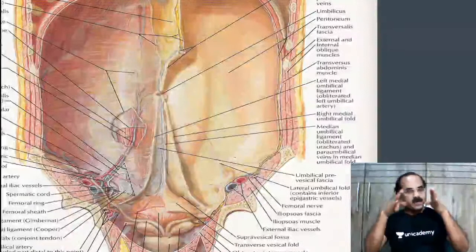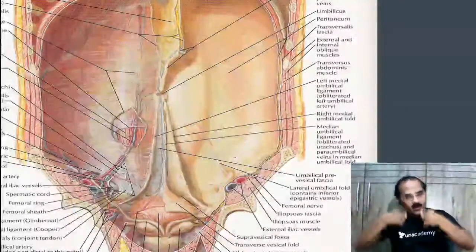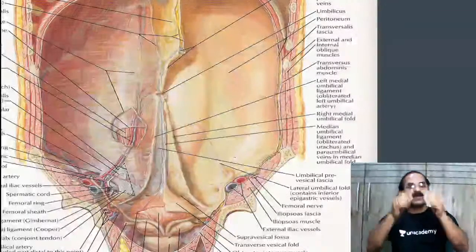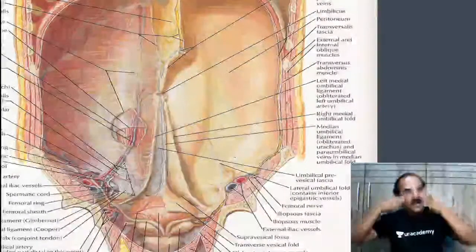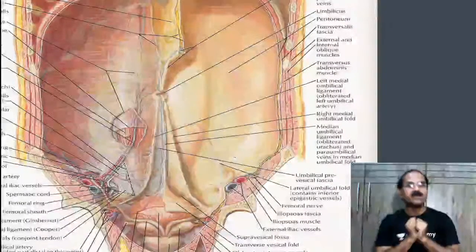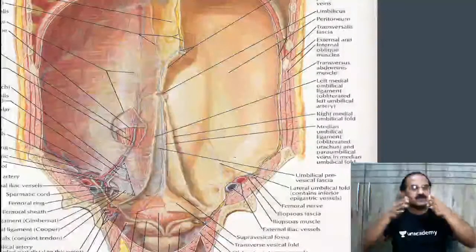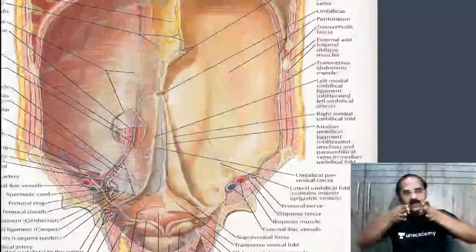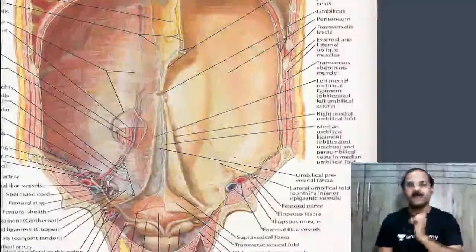Now, the umbilical arteries begin from the internal iliac in the pelvis, and they go up towards the umbilicus. As they go up, on the way comes the urinary bladder. So one artery goes from this side, one from this side, and both umbilical arteries go towards the umbilicus on either side of the urinary bladder.